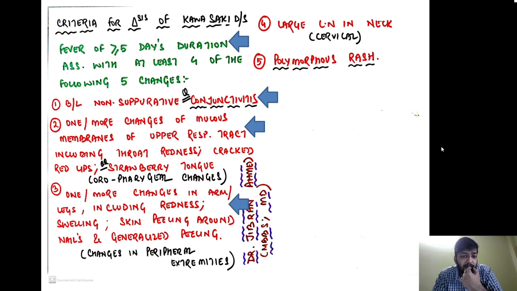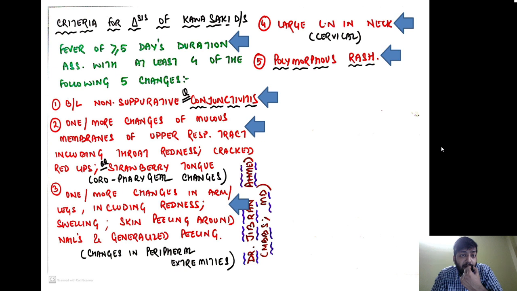Thirdly, there should be changes present in the peripheral extremities, like one or more changes in the arms and legs, including redness, swelling, skin peeling around the nails, and generalized peeling of the skin. Fourthly, the neck lymph nodes, usually more than 1 centimeter in diameter, are involved. Especially there is cervical lymphadenopathy, and there is a polymorphous rash.